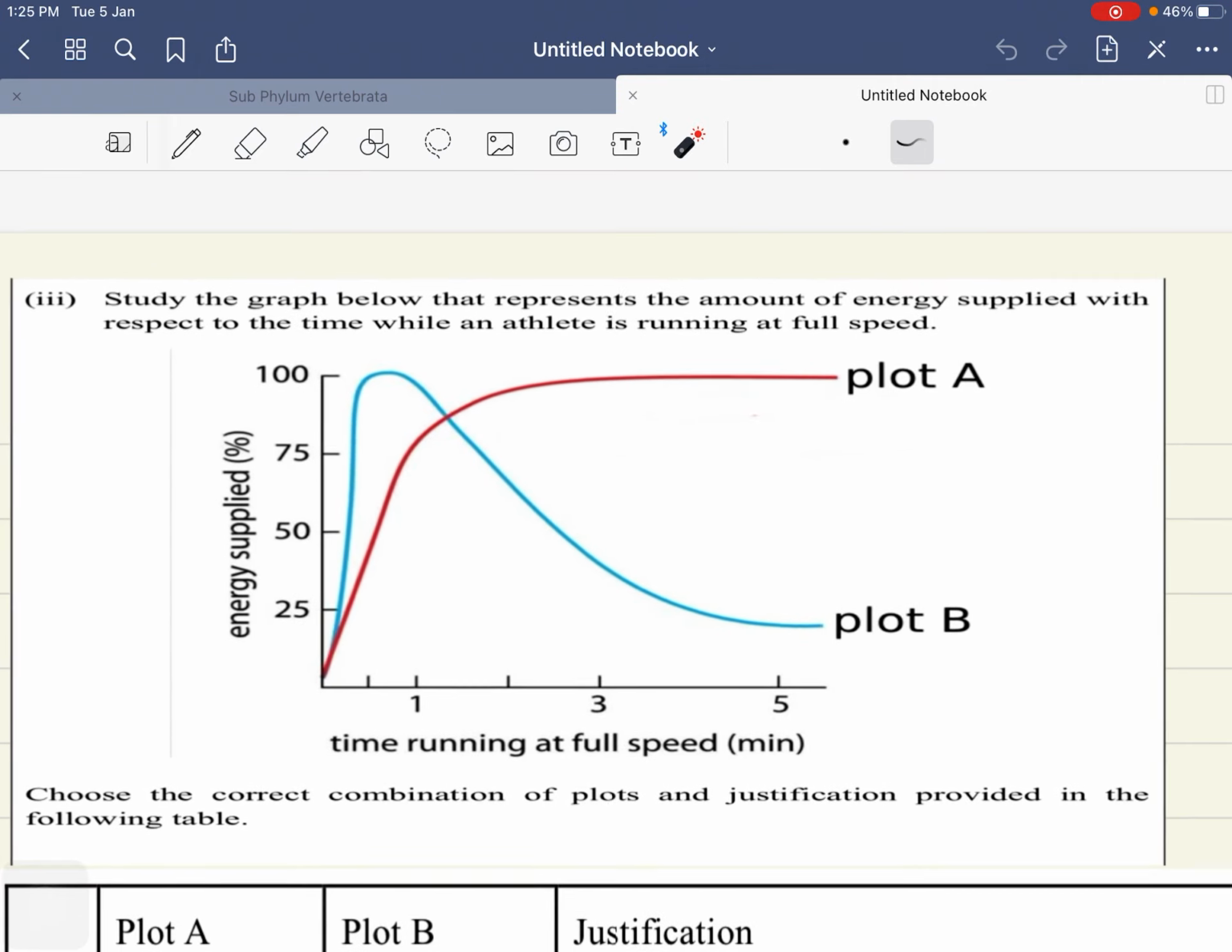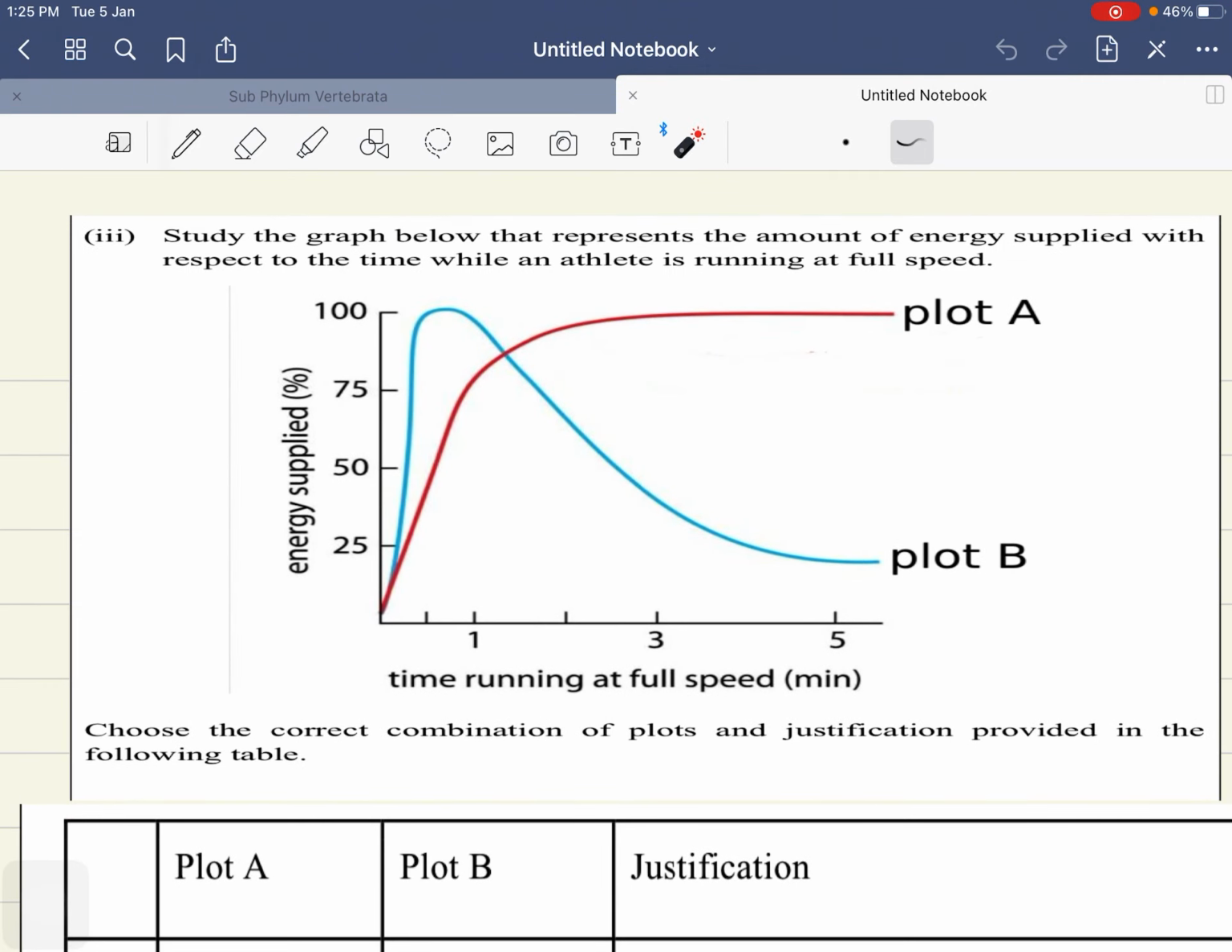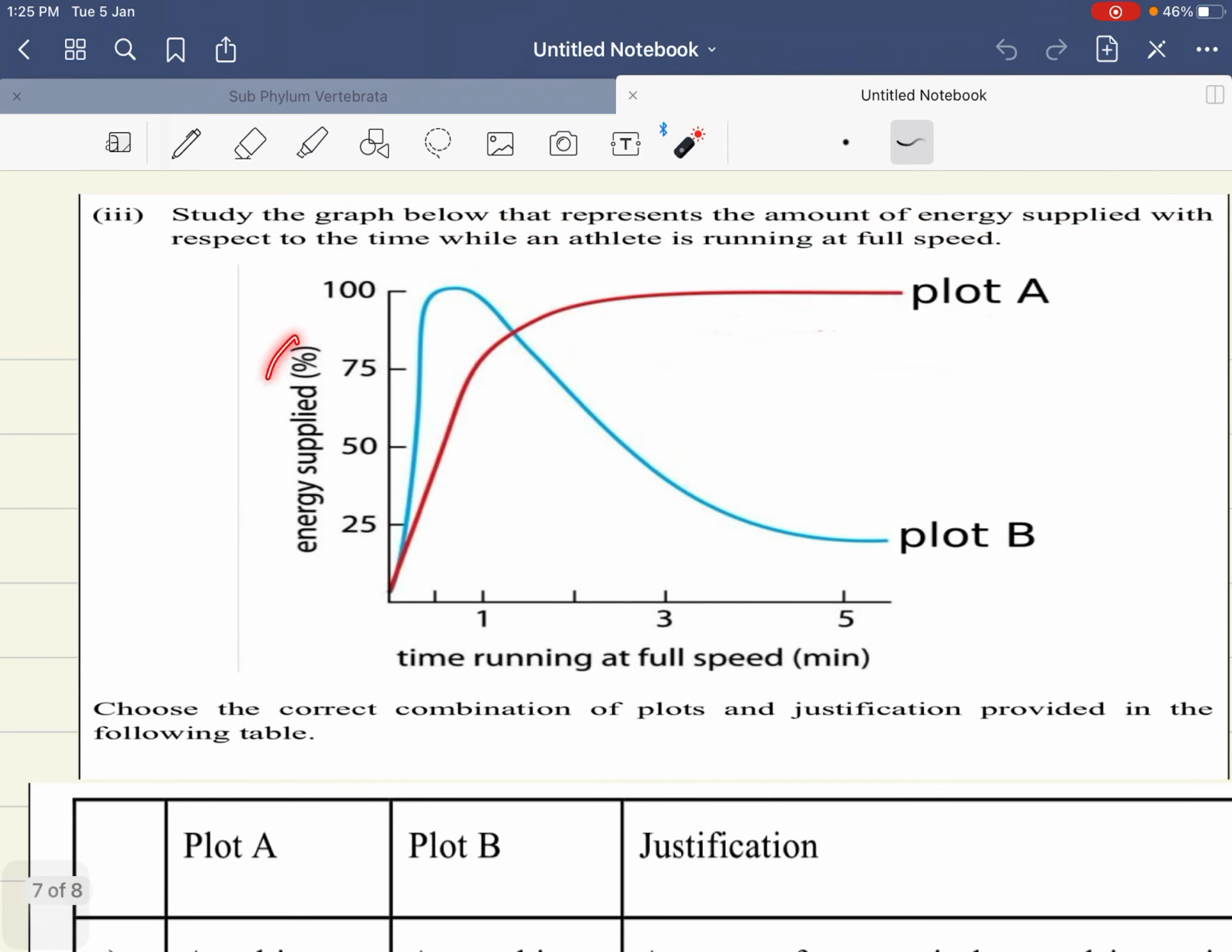Next, study the graph. Let's first study the graph. Study the graph below that represents the amount of energy supplied with respect to the time.